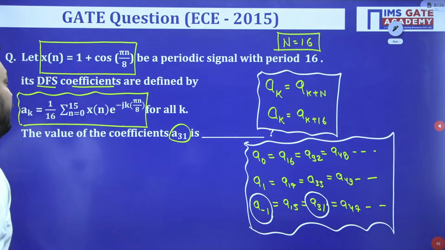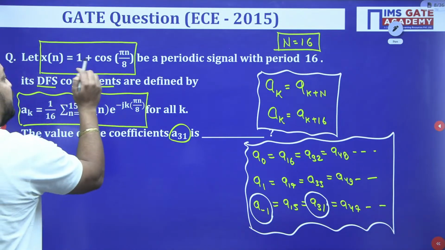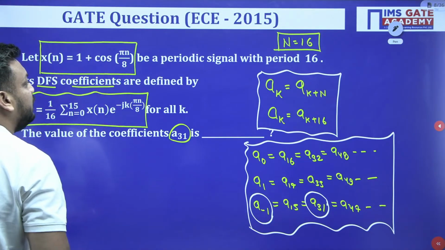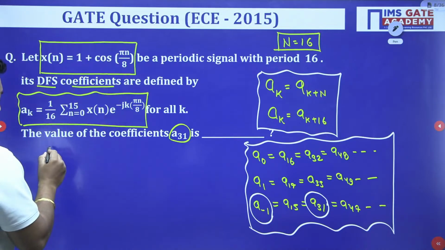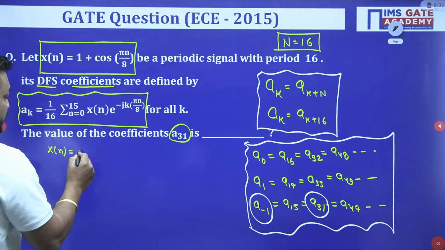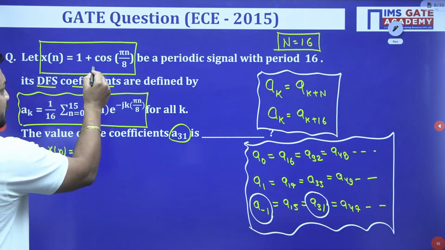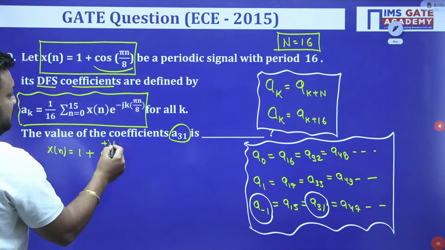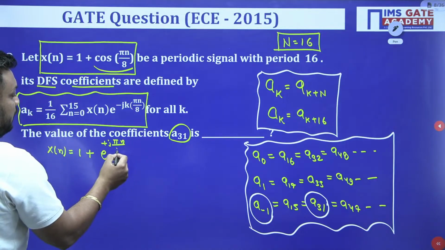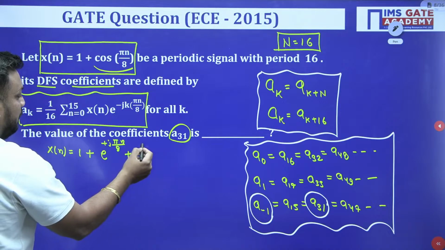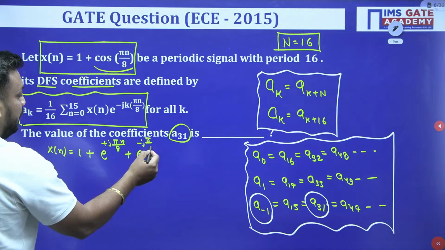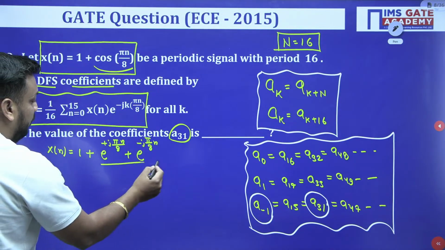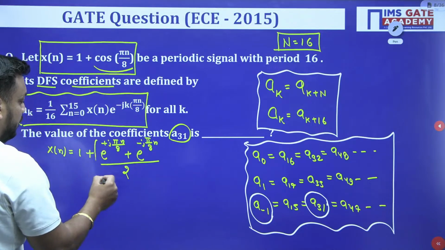So what you have to do, first of all, can we convert this cos expression into exponential? Yes, we can definitely convert. So x of n equals 1 plus, I am just converting this cos expression into exponential, e to the power plus j pi n upon 8 plus e to the power minus j pi n upon 8, all into the n upon 2 bracket close.